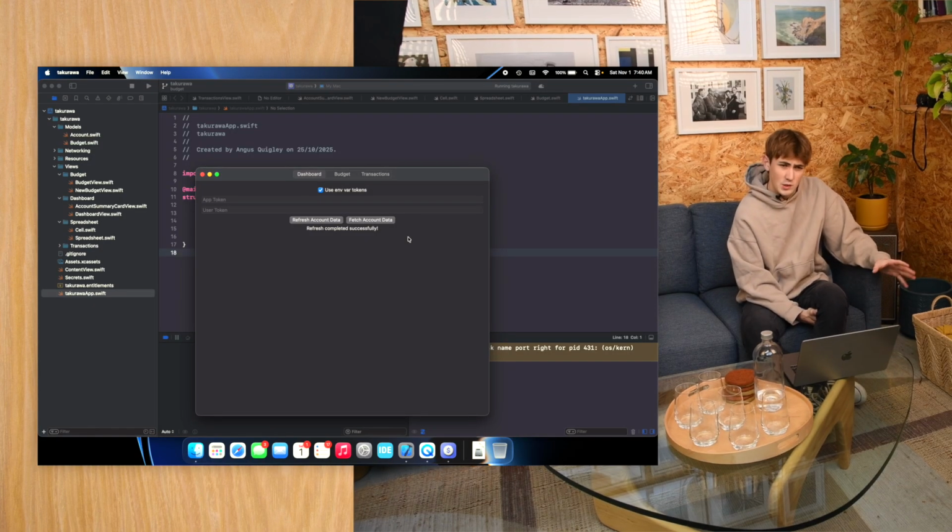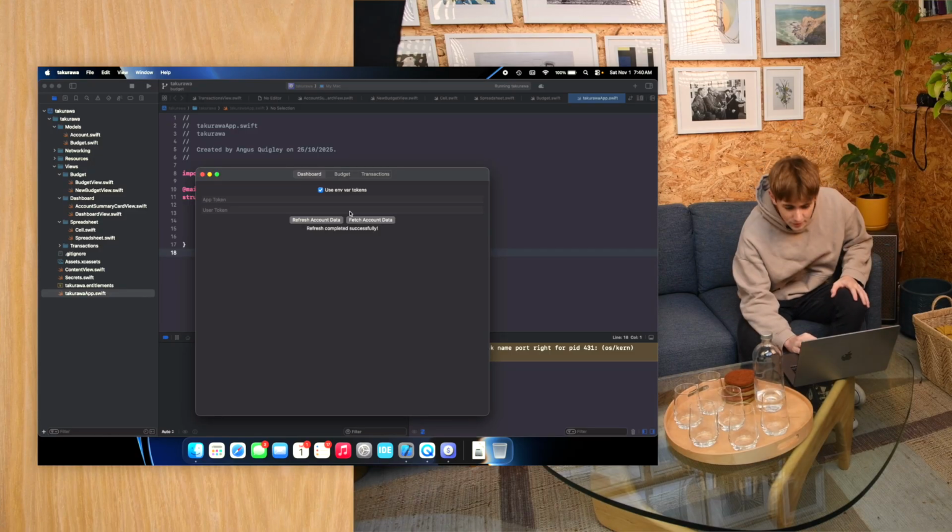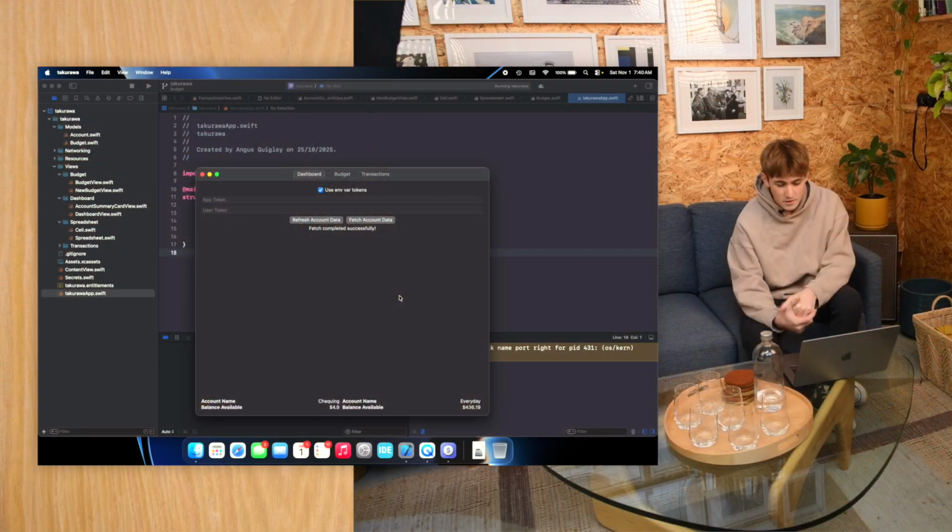I think they do it once every 24 hours, and you can change how often it's done, but I've added a button here so you can actually call the refresh URL or component of their API. You can fetch the data, and you can see once again how much I have in my checking and my everyday account, which are just two of the accounts that I've selected for developing this tool with.